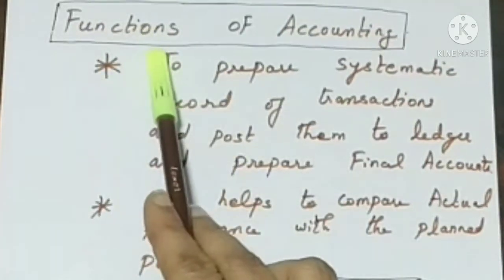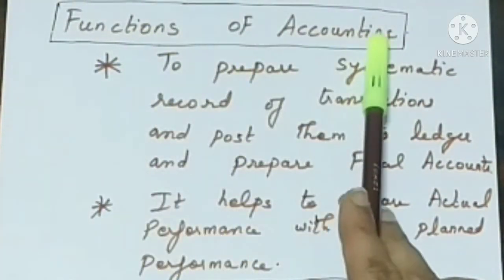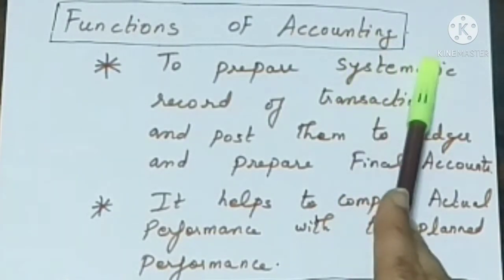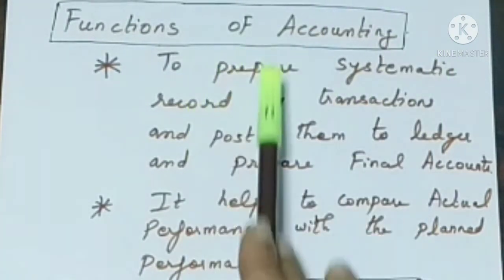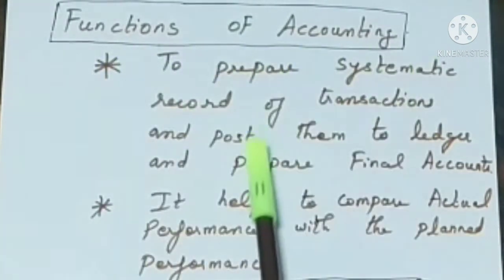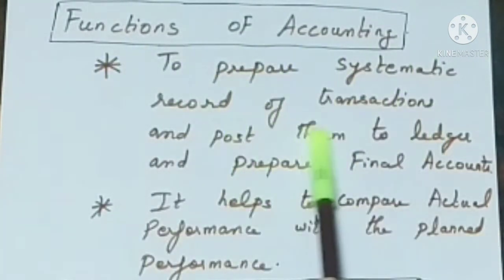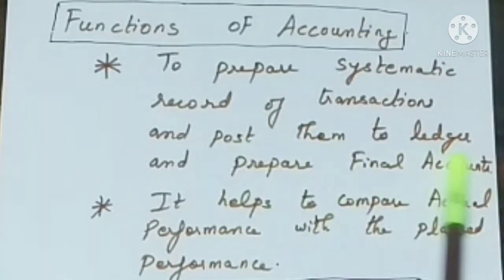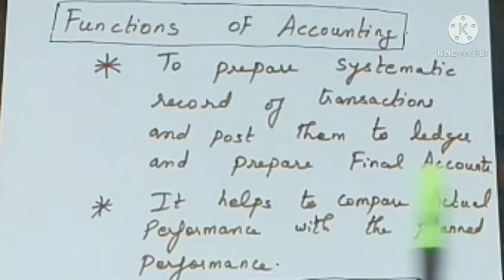Okay, what are the functions of accounting? These we will learn from the theory's point of view. Especially these theories are useful for the +1 class students. So what is the main function of accounting? To prepare systematic record of transactions and post them to ledger and prepare final accounts. Then it also helps us to compare the actual performance with the planned performance.